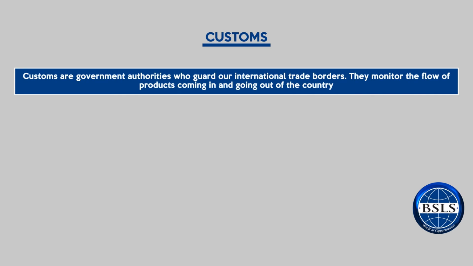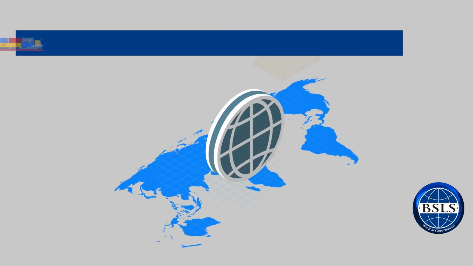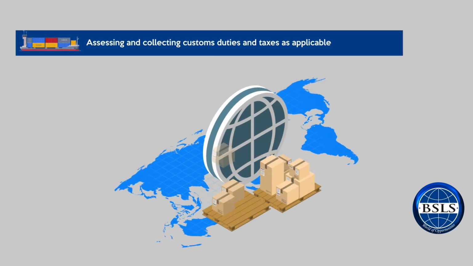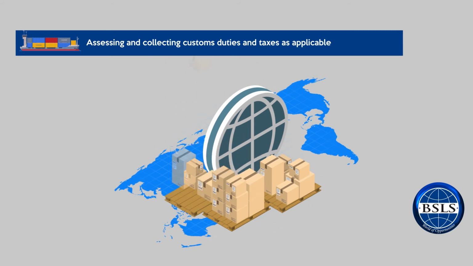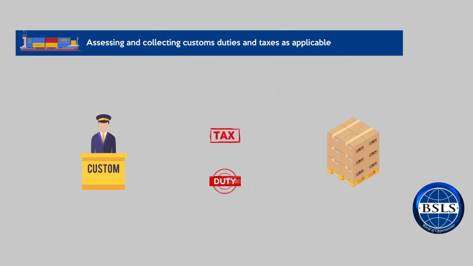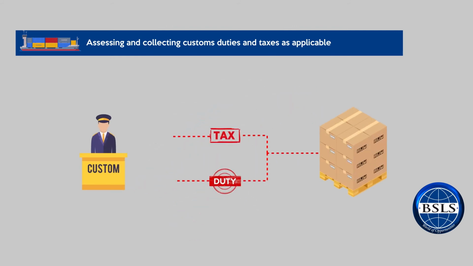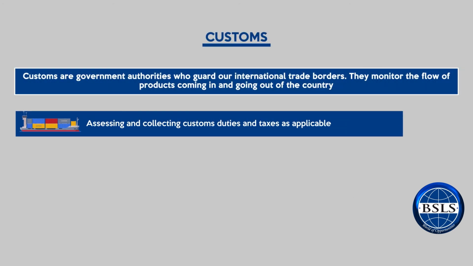The first responsibility of customs includes assessing and collecting customs duties and taxes as applicable. Depending on the government rules and regulations, customs authorities are responsible for collecting duties and taxes on the products that are traded internationally. As we have seen in our previous class, duties and taxes such as tariffs, anti-dumping duties, etc., are collected by the customs authorities.